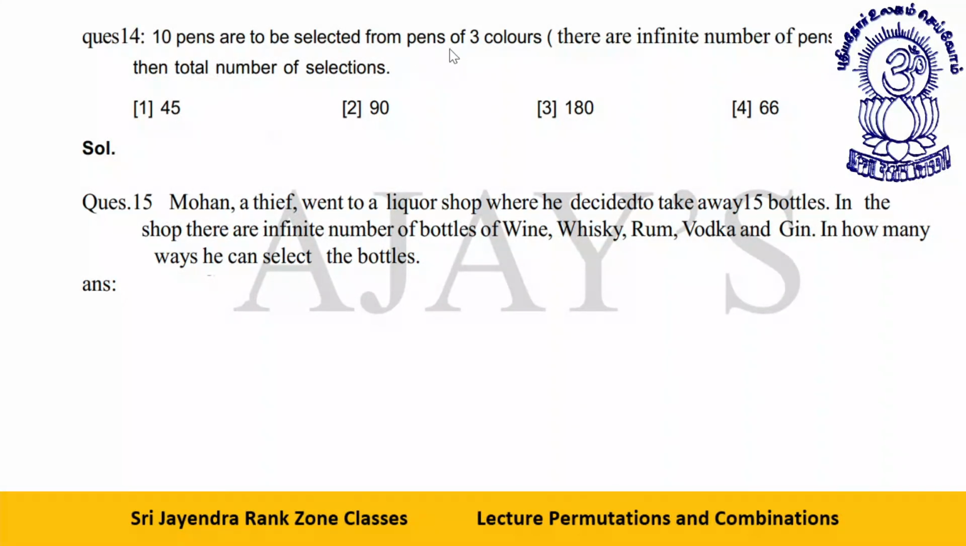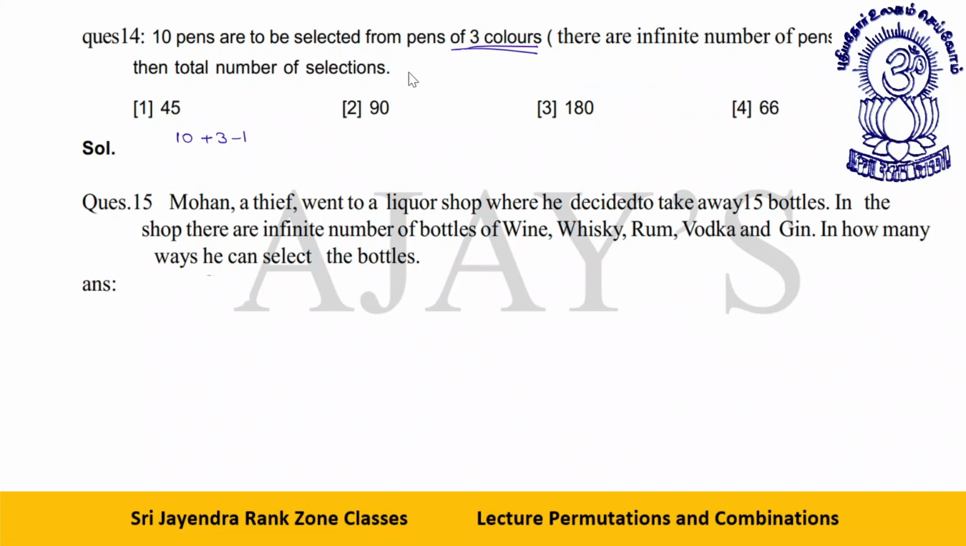10 pens are to be selected from pens of three colors. There are infinite number of pens of each color. Then the total number of selections is, see, it is similar to like you have to give 10 chocolates to three kids. Exactly, 10 pens are to be distributed among three colors. You getting this? So it will be 10 plus 3 minus 1.